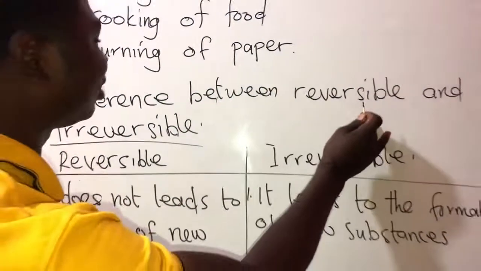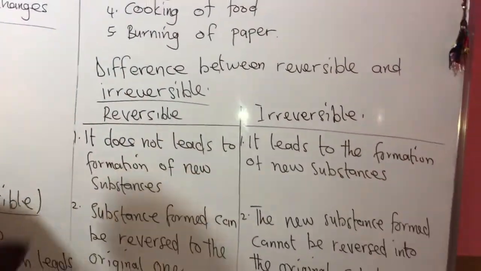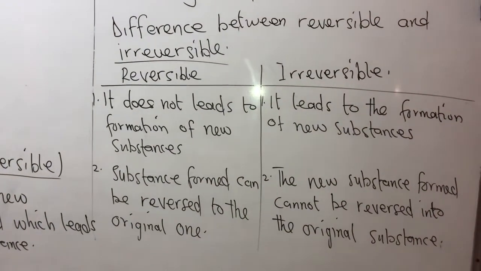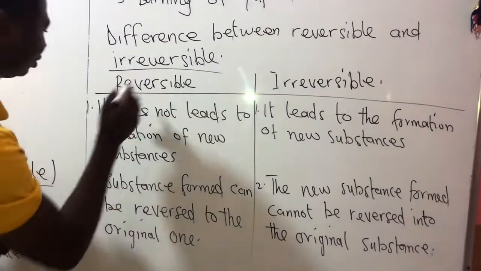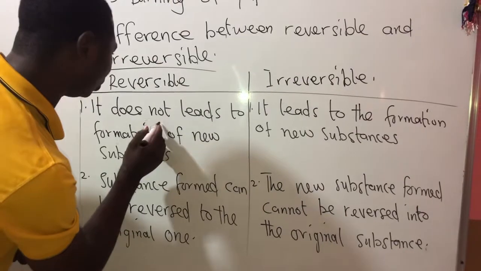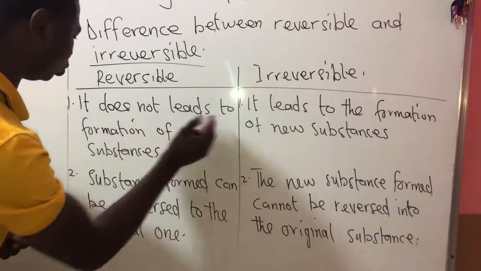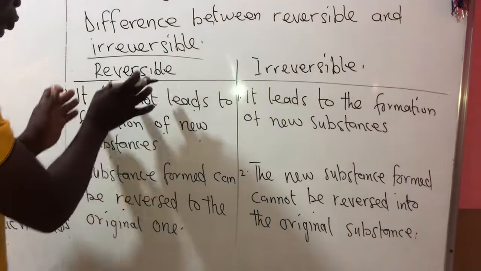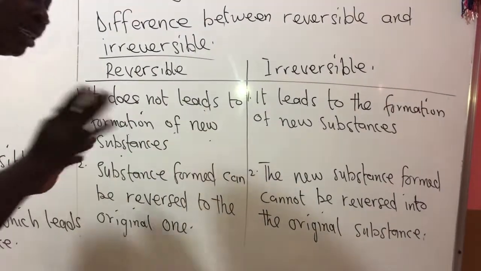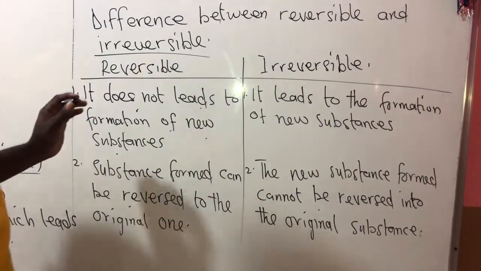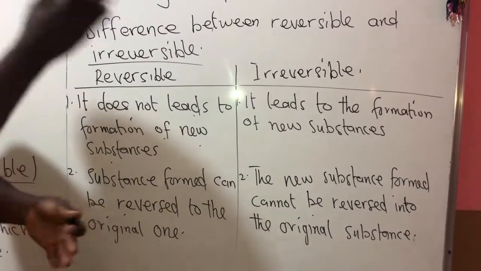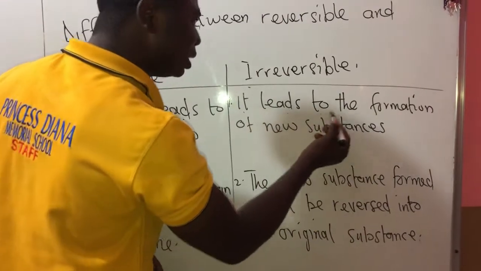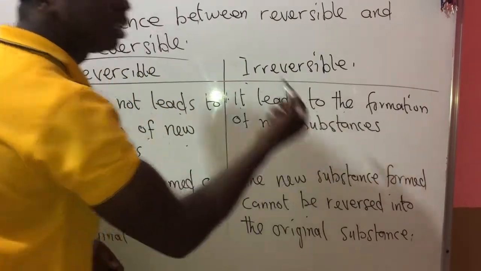So now let's talk about the difference between reversible and irreversible. For reversible materials, one, it does not lead to formation of new substances. As we said, when you have reversible materials, no new substance is formed. The substance is the same because you can reverse it. But irreversible leads to the formation of new substances.